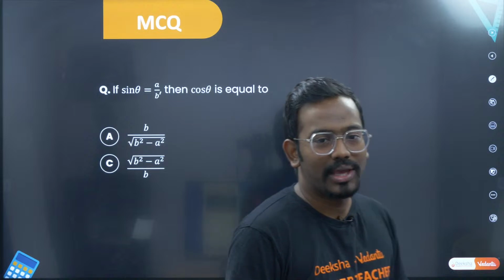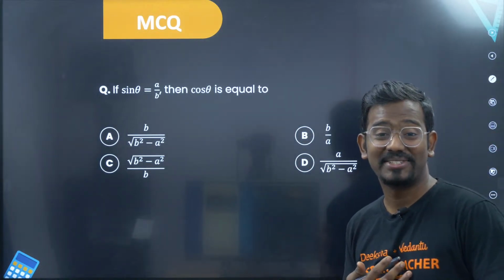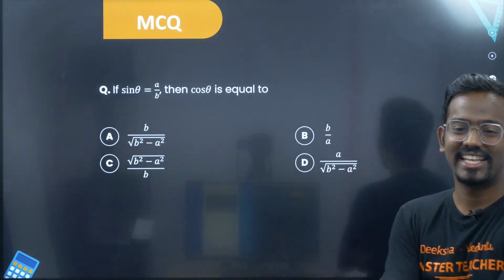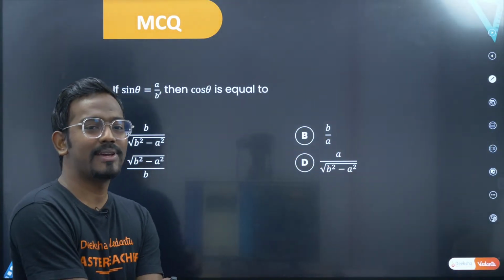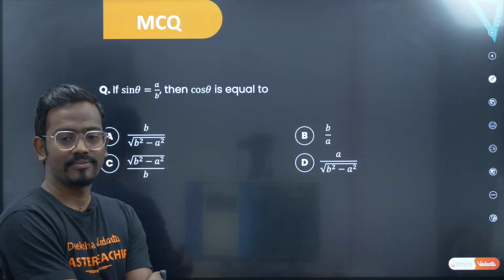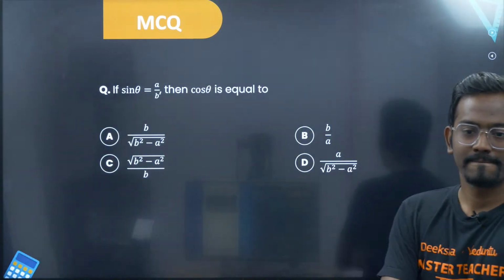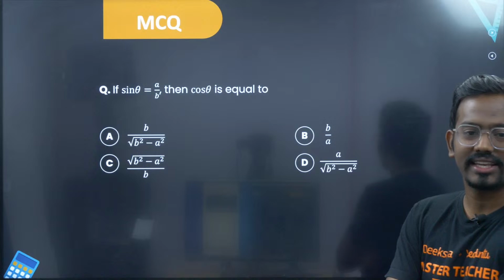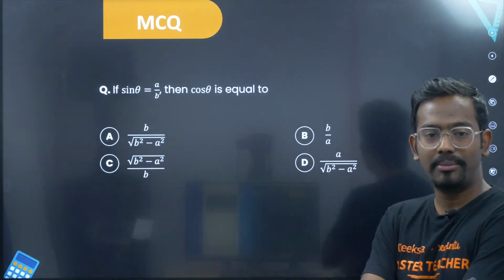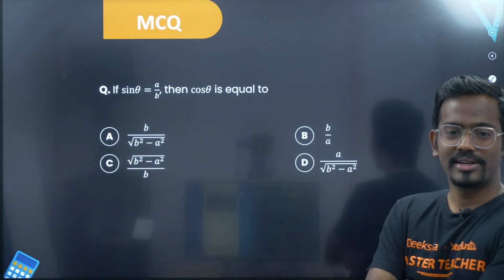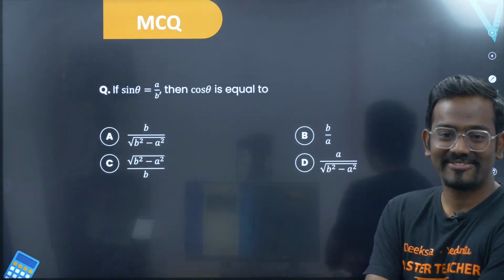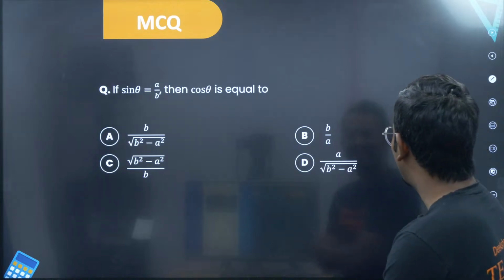Sin theta is equal to A by B. Then what is cos theta? This is a very interesting question. Let's see who will. I'll give you 30 seconds. I want you to solve this by yourself and let me know. So you have 30 seconds with you. Sin theta is equal to A by B. Then what is cos theta? Very easy question, but looks a little bit tricky, right? So how do you solve this?